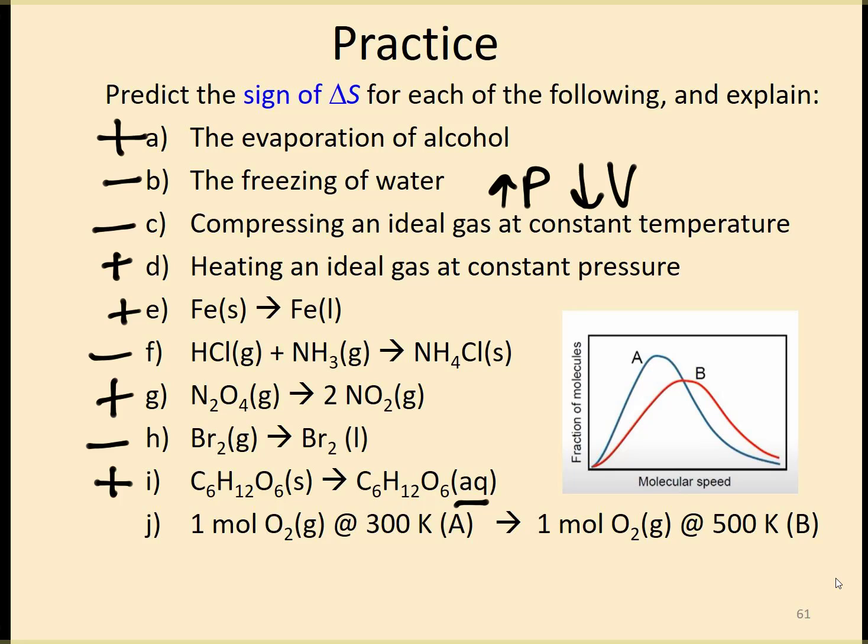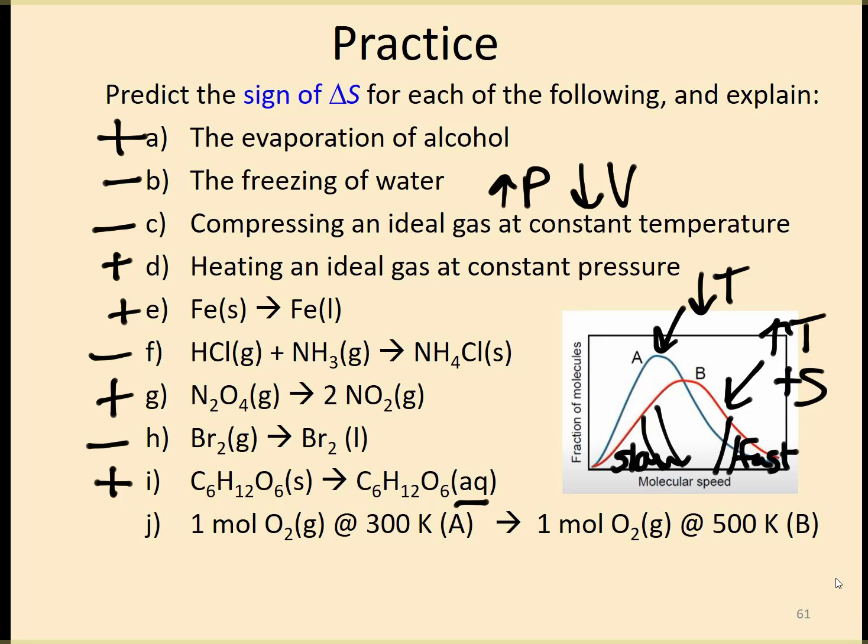And then on this next one, both are a mole of oxygen, but I'm increasing the temperature. And we actually have a little chart here. So this one right here would be the higher temperature. The blue would be the lower temperature. So you would have a higher entropy in the one that has the higher temperature. And you can see that you just have a wider range of molecules going different speeds. So again, you're going to have slow ones here and faster ones over here. So there's going to be more probability in that temperature increasing.